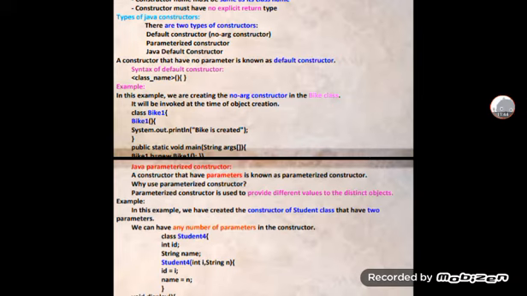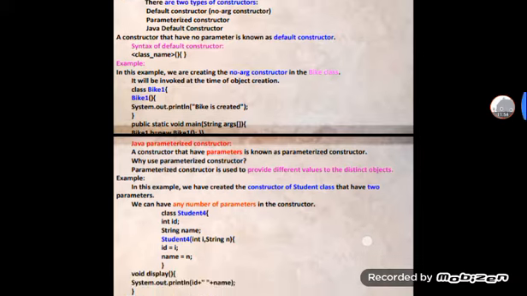There are two types of constructors: the default constructor, which is a no-argument constructor, and the parameterized constructor. First, the Java default constructor. A constructor that has no parameter is known as a default constructor. The syntax is: class name, then open brace and close brace.